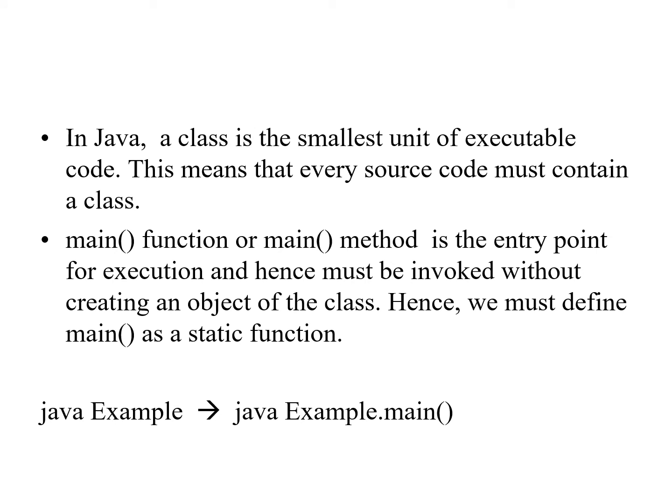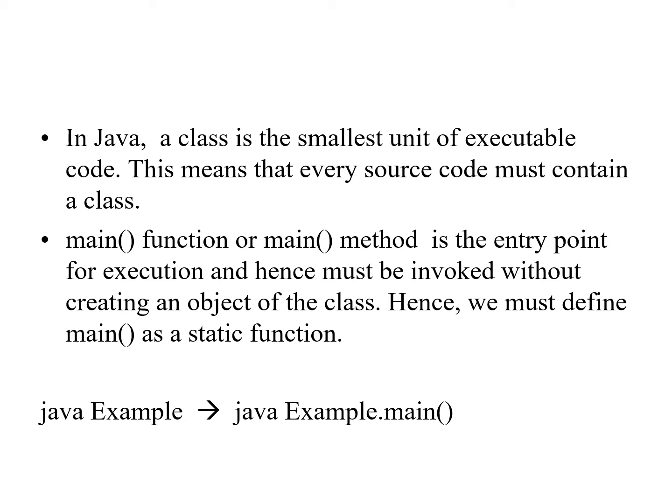I have told you that execution of a Java program starts from main method. When you are writing the command java Example to execute the program, actually what you are calling is Example.main. When you simply write Example, it means execute main method of Example class.